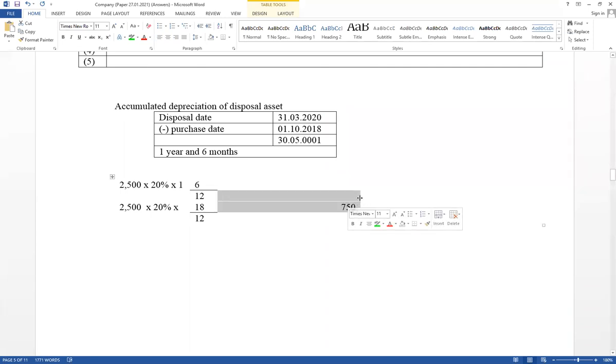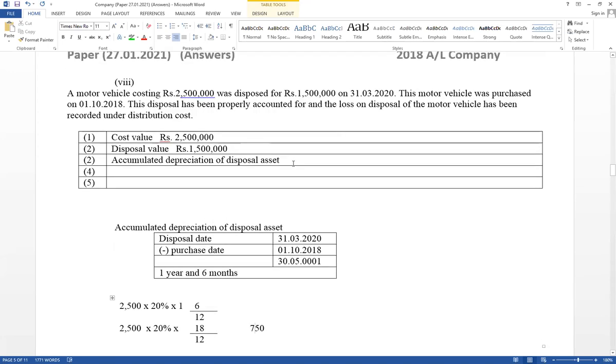Accumulated depreciation equals 750. From the purchase date to the disposal date, it is available 1 year and 6 months. 30 days became 1 month. Therefore, 1 plus 5 equals 6. Disposal date minus purchase date gives how many years of use. Therefore, it is available 1 year and 6 months based on cost value at 20%. And here the mixed fraction should be calculated. Therefore, accumulated depreciation of the disposal asset equals 750.